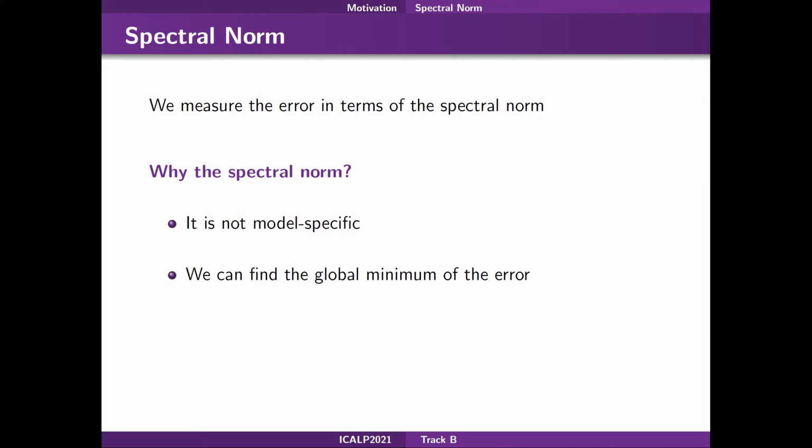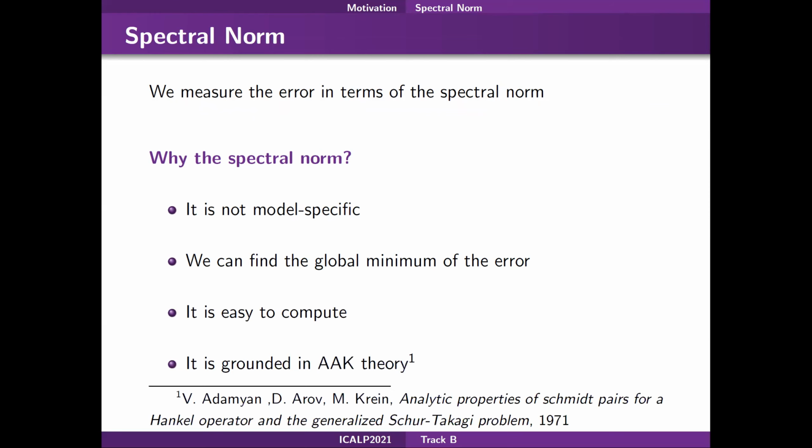Second, we can find an optimal WFA producing the minimal error in this norm, and this can be done in a computationally efficient way. In particular, this is possible because the use of the spectral norm allows us to ground our work in the fundamental results of AAK theory, a theory of complex function approximation.